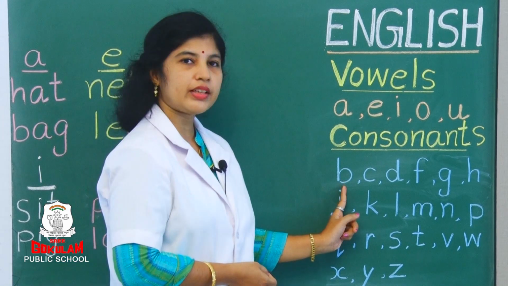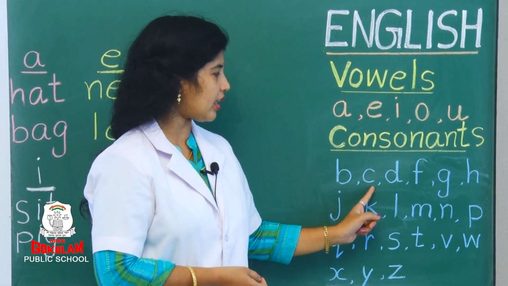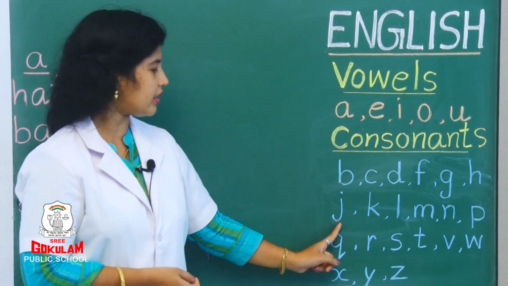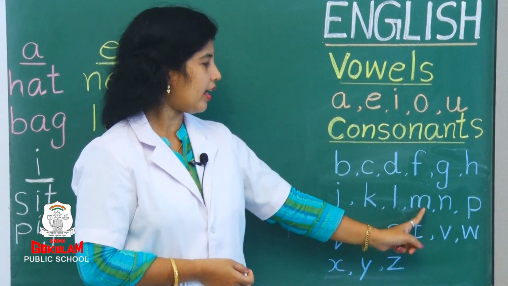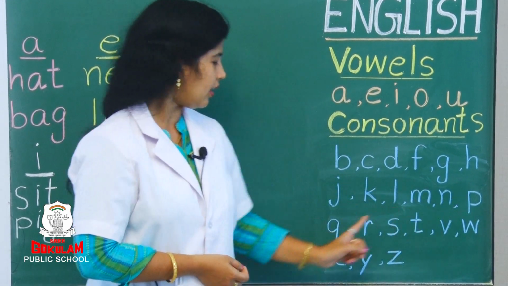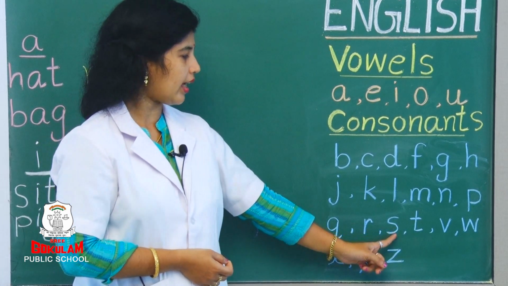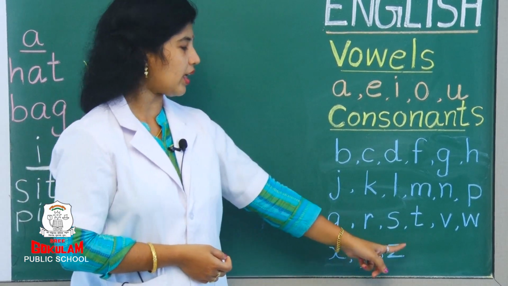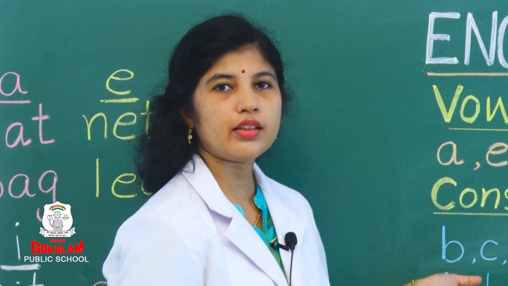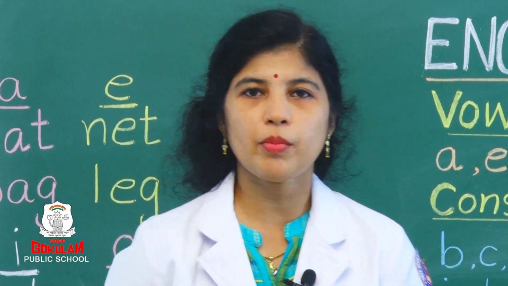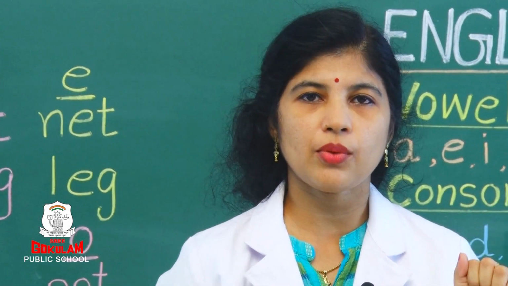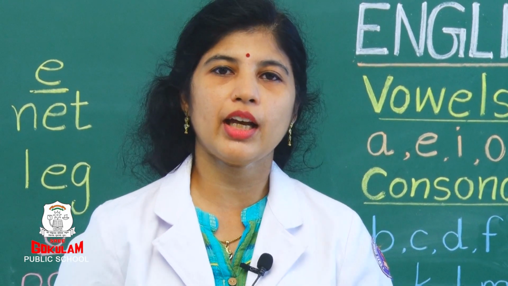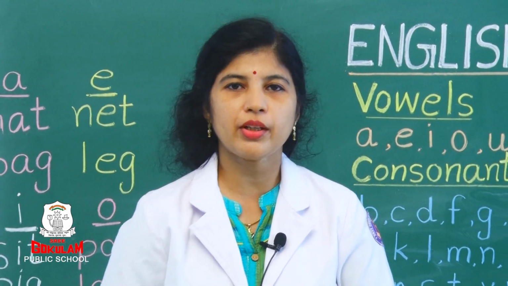See. Say loudly. B, C, D, F, G, H, J, K, L, M, N, P, Q, R, S, T, V, W, X, Y, Z. These all are the consonants. Right, children? So, how many vowels are there? There are 5 vowels and there are 21 consonants. Altogether we have 26 letters. You all remember, right, children?